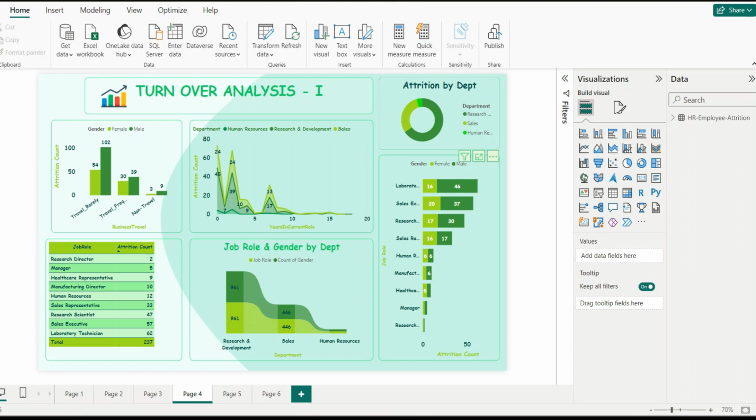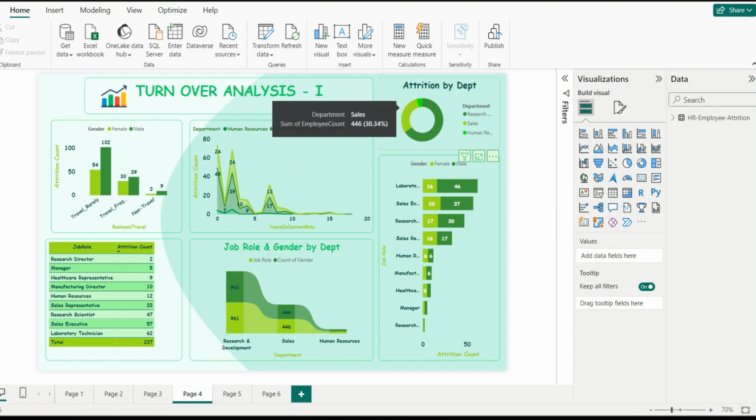If I select this light green part in the donut chart of attrition by department, which represents the sales department, then we can see that 30.34% of employees have left this department. Next, if I select this dark green part, which represents the research and development department, then we can see that 65.37% of employees have left this department.